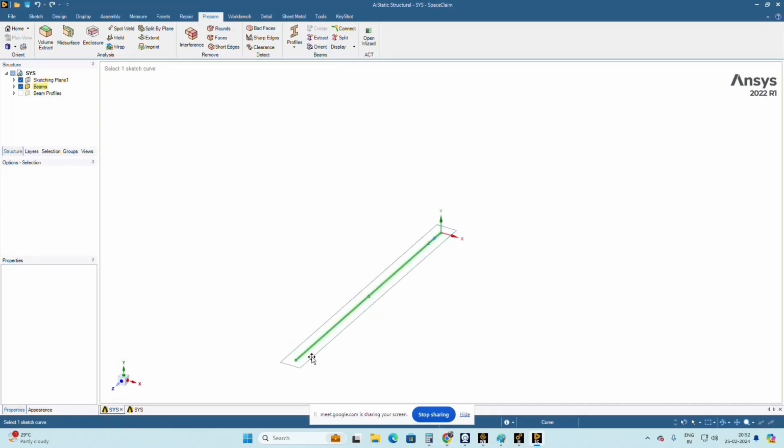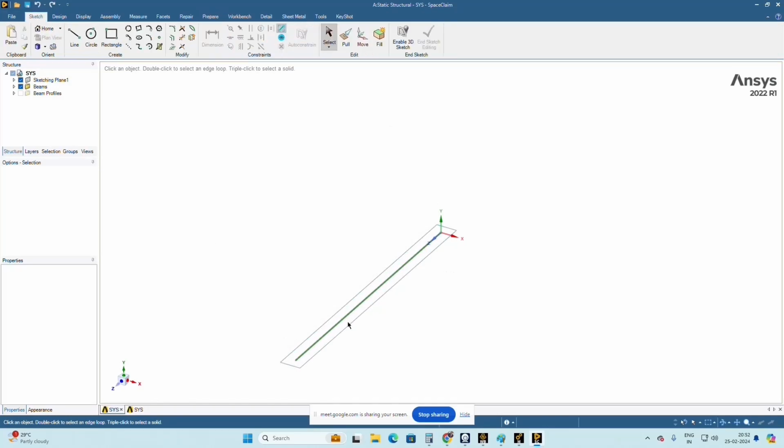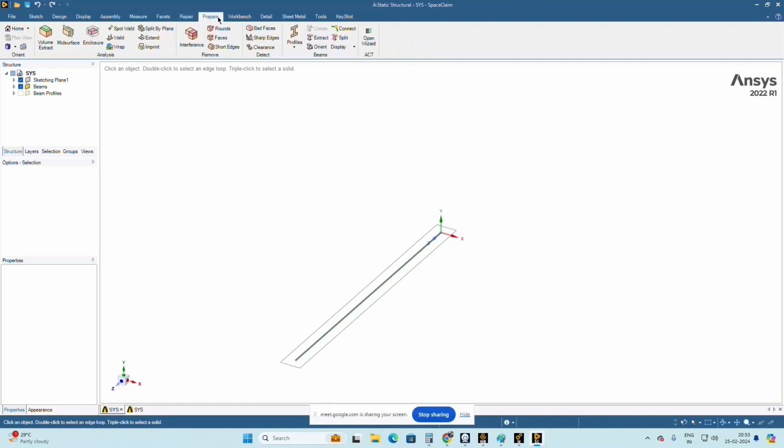Once you created the geometry in the sketch workbench, you have to go to the Prepare tab, and in that you will have the profile. Under profile you have to select whatever cross section you want. Here we selected the rectangle one. Once you select the rectangle, you can see that the beam profile will be created.